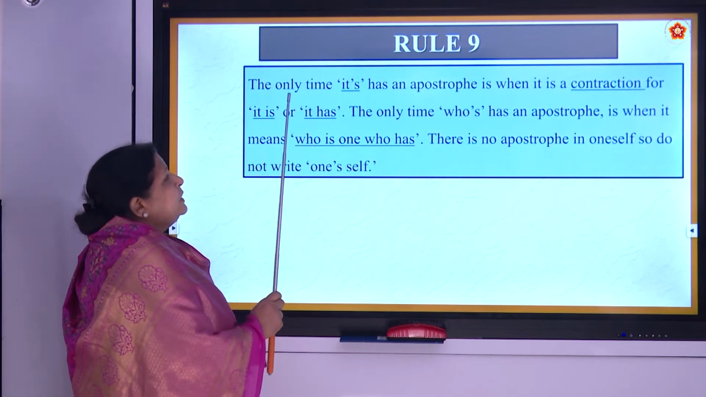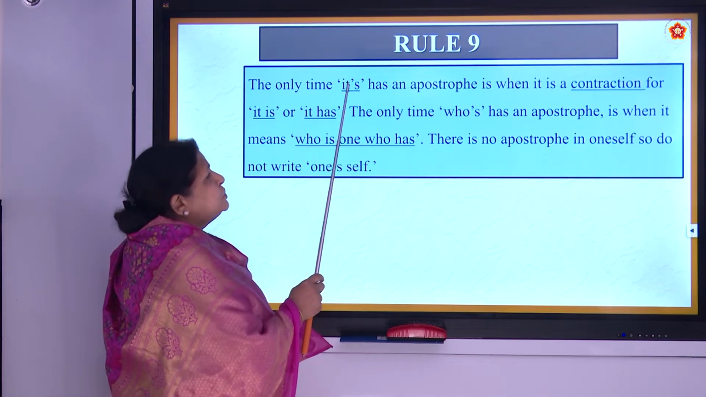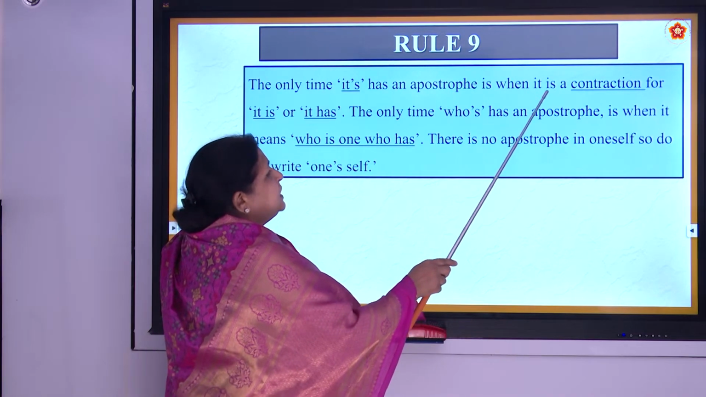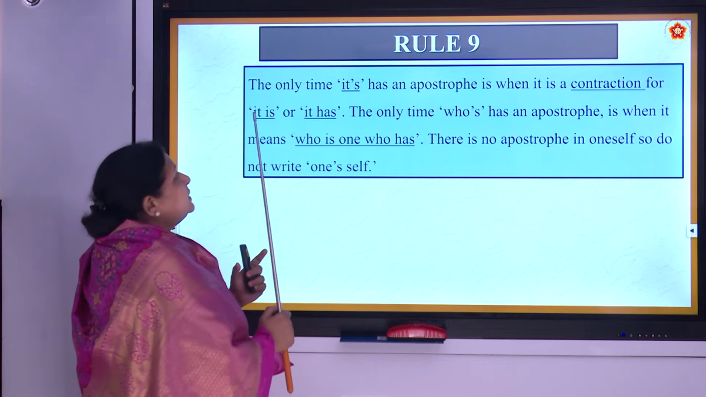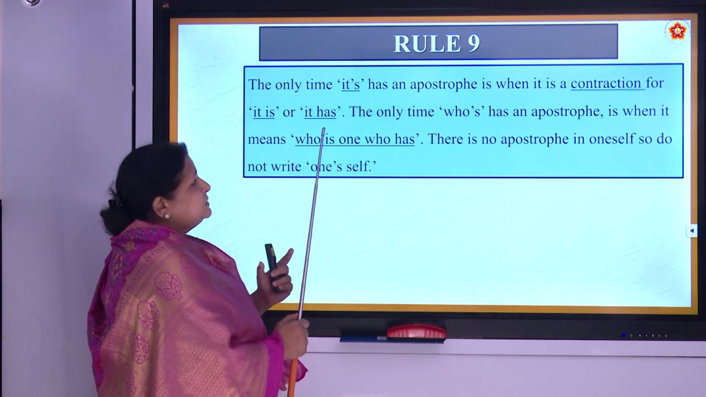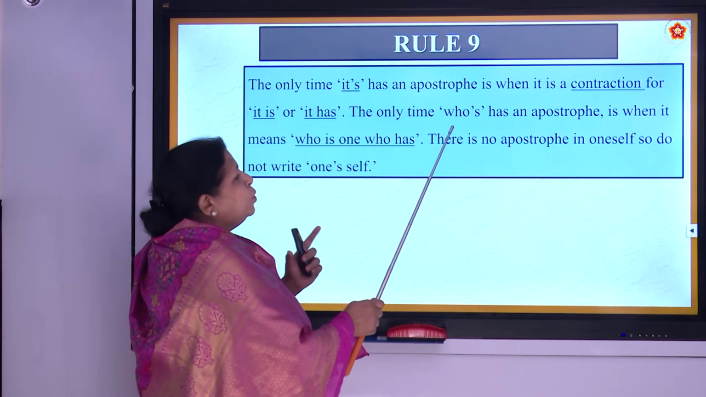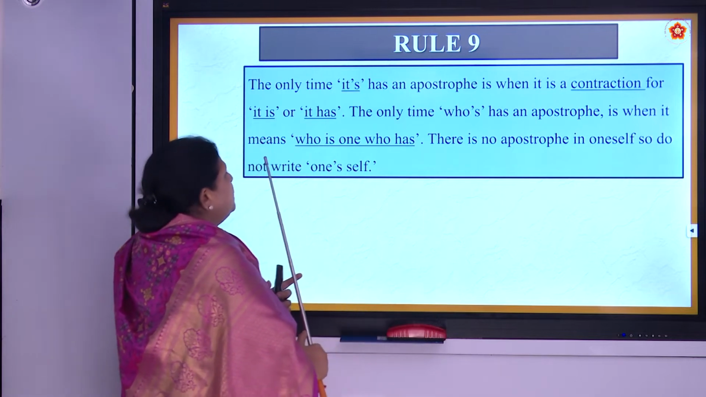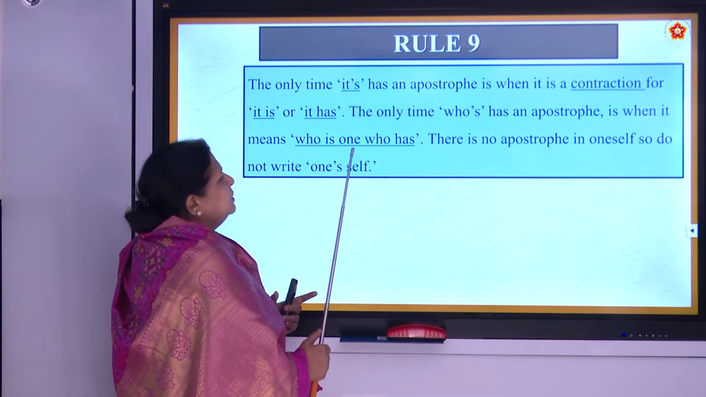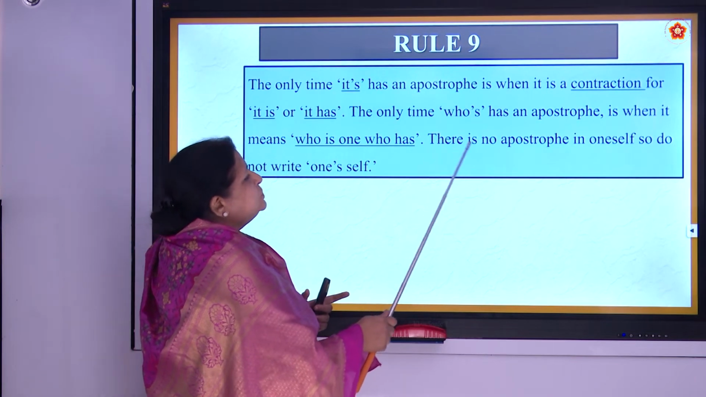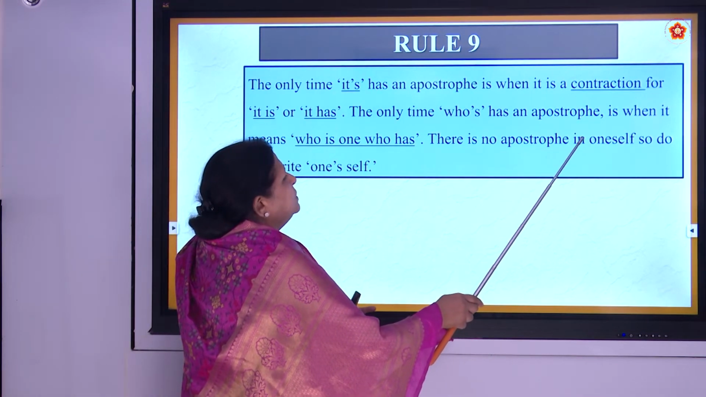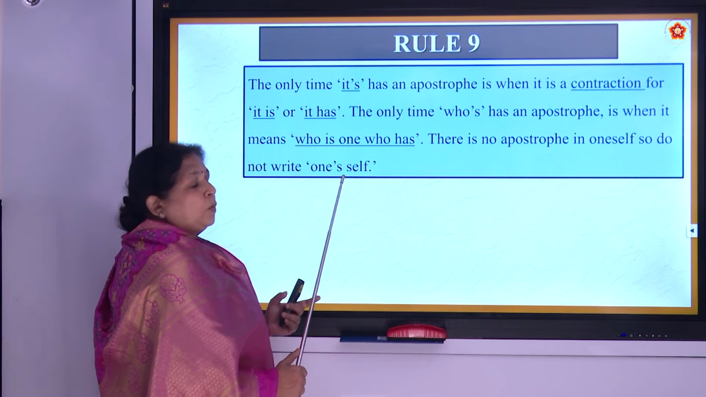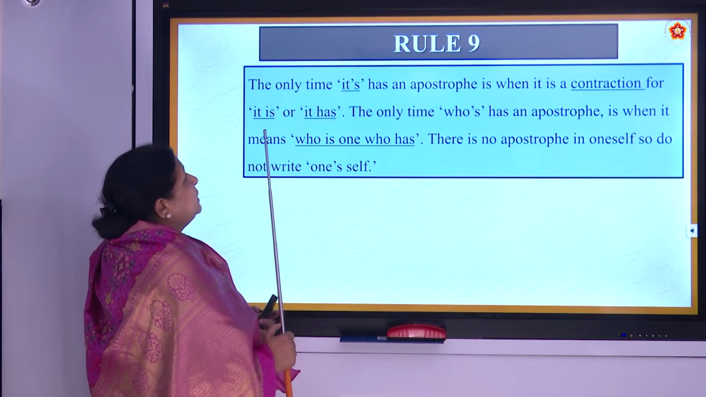The only time it's, that is it apostrophe s, has an apostrophe is when it is a contraction for it is or it has. The only time who's has an apostrophe is when it means who is or who has. There is no apostrophe in oneself, so do not write one's self. It's clear? Now let me read again.